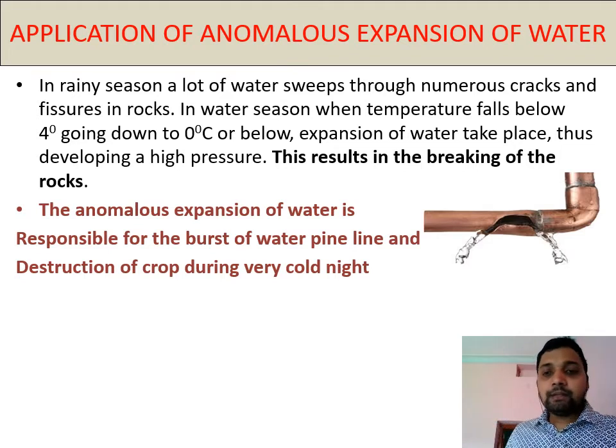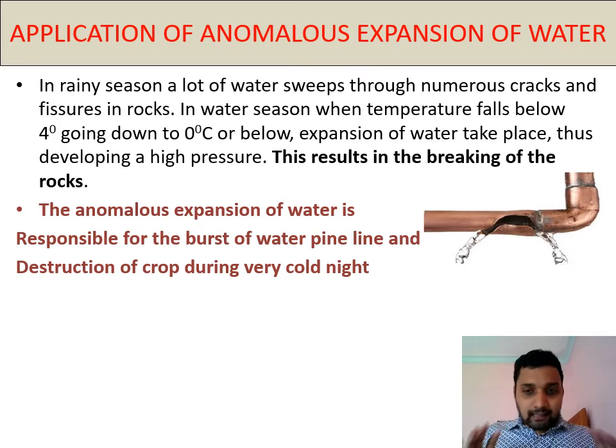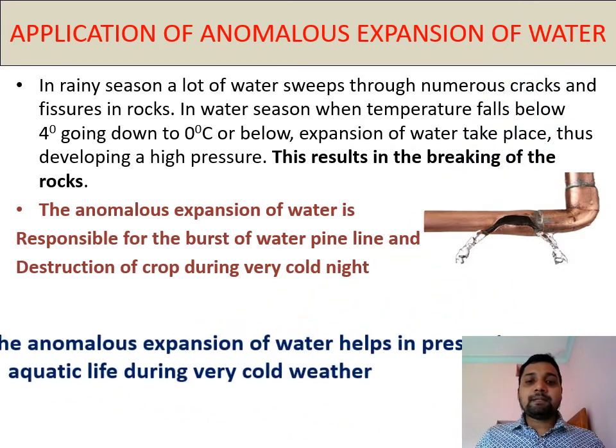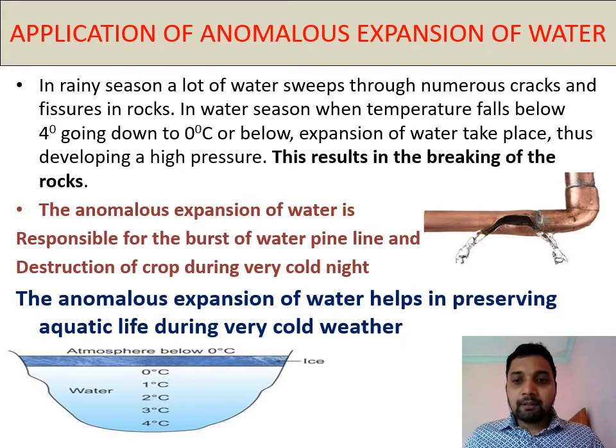Another example, or another consequence, is the advantage of this anomalous expansion. The anomalous expansion of water helps in preserving aquatic life during very cold weather. Aquatic life means the animals and plants which live inside the water.